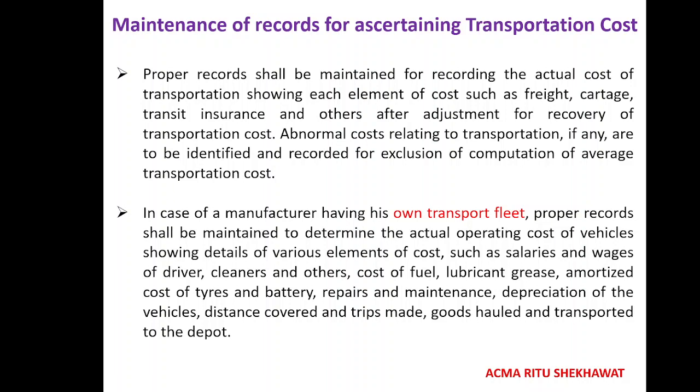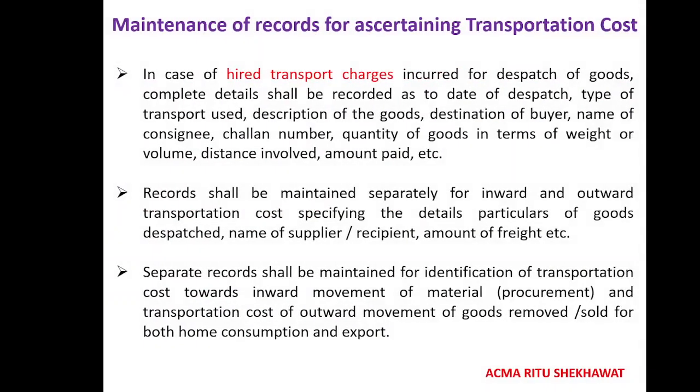Proper records shall be maintained to determine the actual operating cost of the vehicle, showing details of various elements of cost such as salaries and wages of drivers, cleaners and others, cost of fuel, lubricant, grease, amortized cost of tires, battery, repairs and maintenance, and depreciation of the vehicles. For depreciation of vehicles, an asset register should be maintained for determining depreciation and amortization of that cost. So distance covered and trips made, goods hauled and transported to the depot. Okay. Depot is the large warehouse where we keep our products.